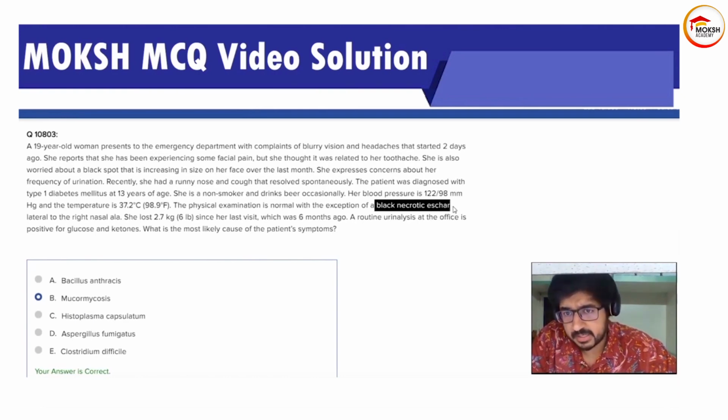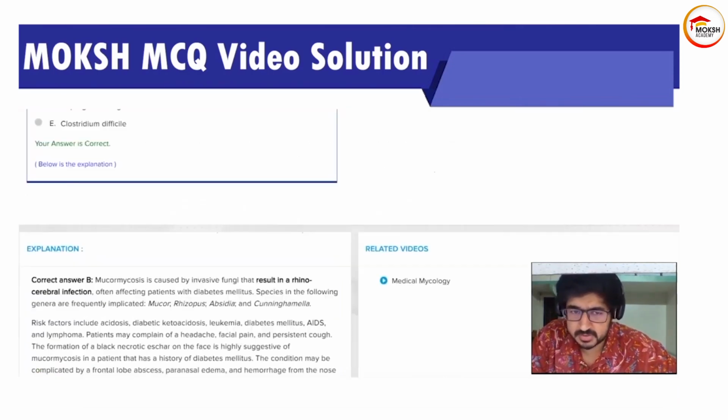This, I agree, might have confused you for anthrax, but for anthrax, it starts with a cutaneous, painless papule. All right. Then after that, it develops into a black necrotic scar. But when it is painful from the beginning and has runny nose and cough, this is more towards your mucormycosis.